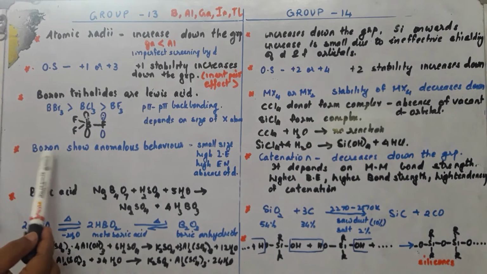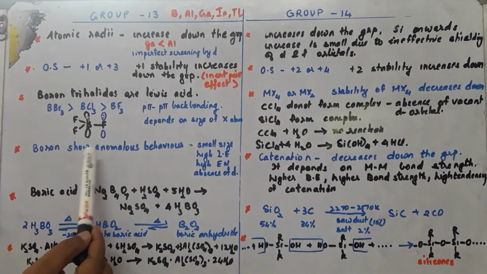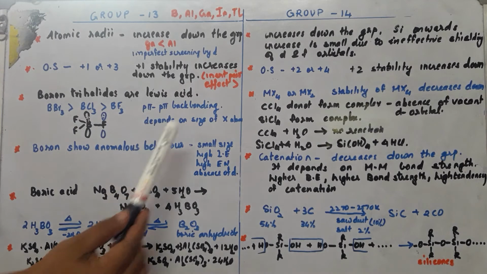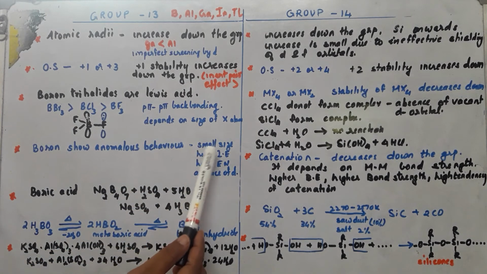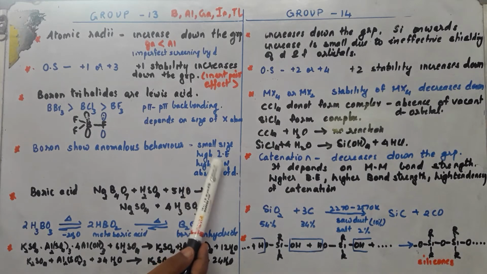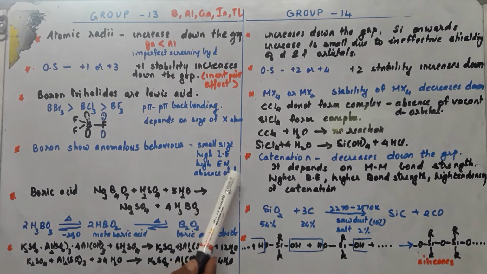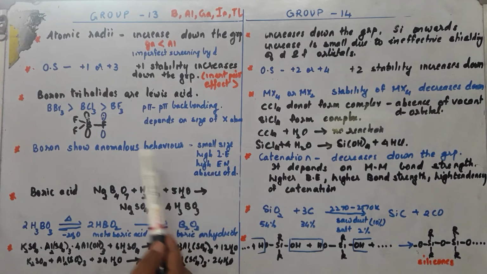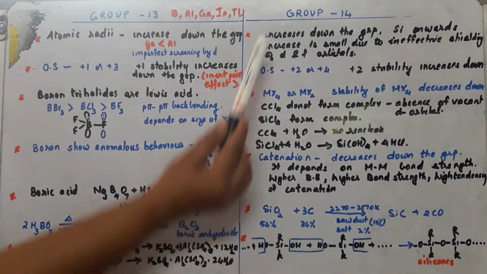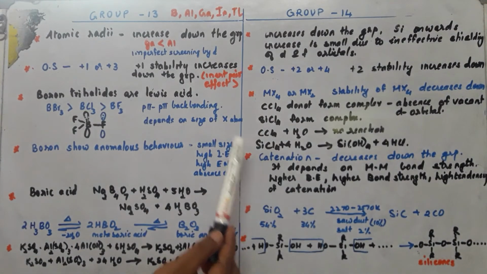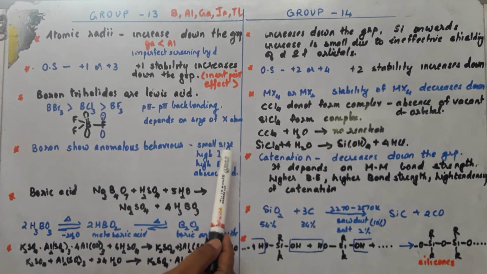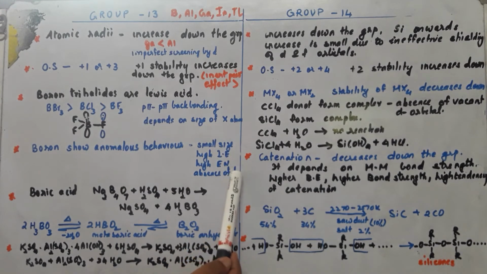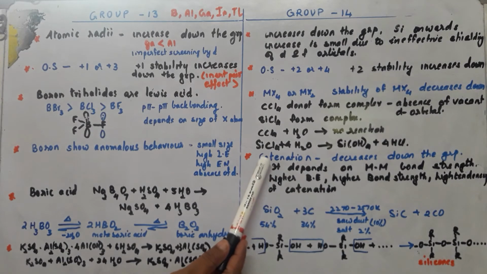Now boron, which is the element of group 13, shows anomalous behavior. The anomalous behavior is due to the small size, high ionization energy, high electronegativity, and absence of vacant d orbital. So these are the 4 points on which the anomalous behavior of boron depends. Now carbon of group 14 also shows anomalous behavior. Again it is due to small size, high ionization energy, absence of vacant d orbital, and one more property, it shows catenation. Catenation is an exceptional property shown by carbon.